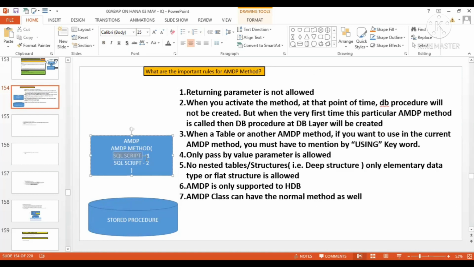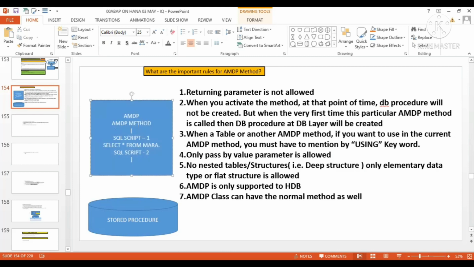Suppose in this SQL script you want to write select star from MARA. Then you have to write MARA under the signature of the AMDP method, like USING MARA.